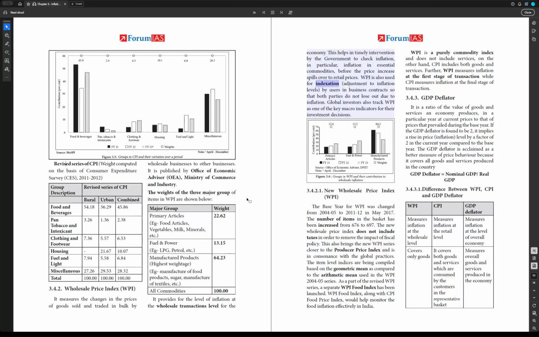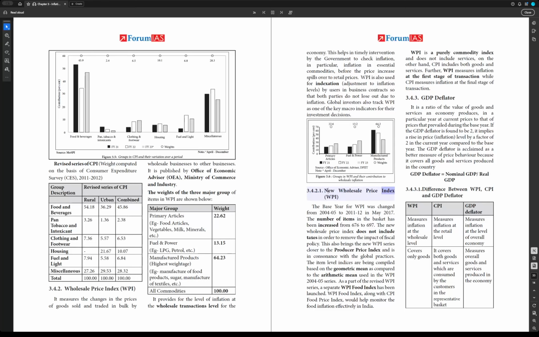WPI is also used for indexation, adjustment to inflation levels, by users in business contracts, so that both parties do not lose out due to inflation. Global investors also track WPI as one of the key macro indicators for their investment decisions. Source: Office of Economic Advisor, DPIIT. Note: asterisk April to December; fuel and power, primary articles, manufactured products contribution, %.